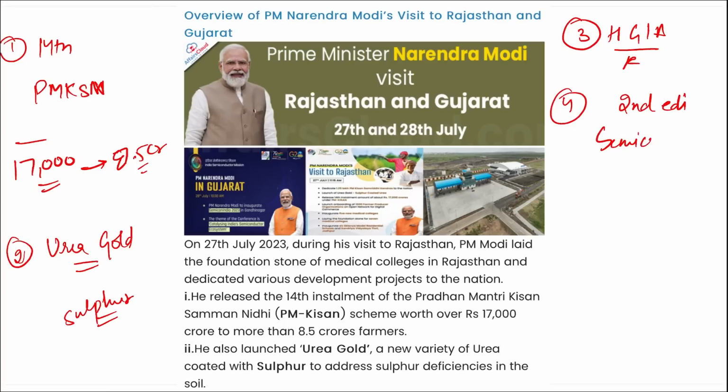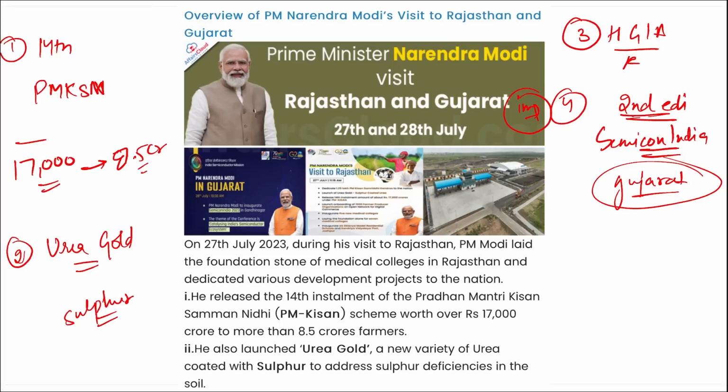Where was the first edition of Semicon India held? It was held in Bangalore, Karnataka. And the second edition of this Semicon India conference will be held at Mahatma Mandir in Gandhinagar, Gujarat. So this is important, friends. Mark this. Correct. The first edition of Semicon was in Bangalore, Karnataka, and the second edition of Semicon India will be held in Gujarat.